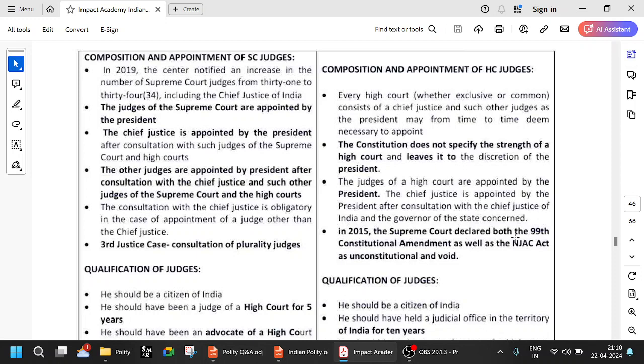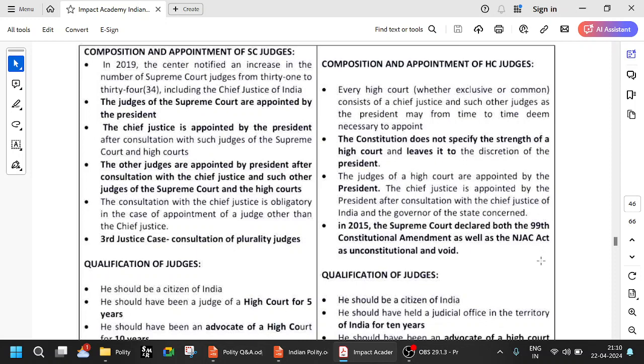So in 2015, the Supreme Court declared both the 99th Constitutional Amendment as well as the NJAC Act as unconstitutional and void. The National Judicial Appointments Commission has been voided.